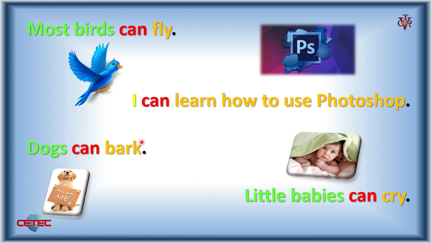Dogs can bark. That simple sentence with all the structure: subject, modal auxiliary can, verb, bark. Little babies can cry. Here we are talking about these little babies. Can. So it's possible for them to do this activity, cry.